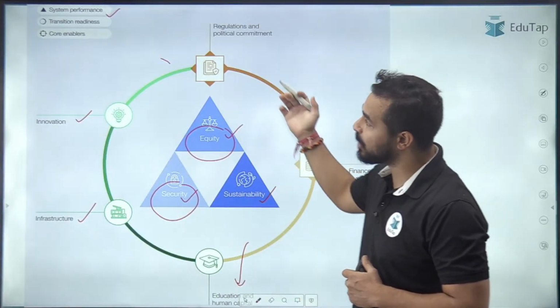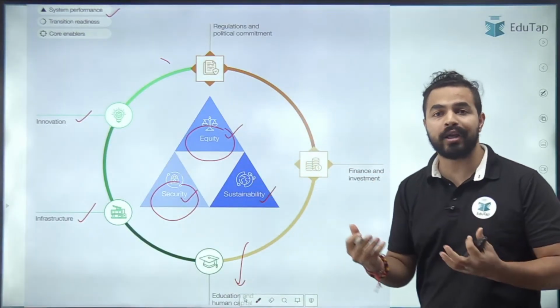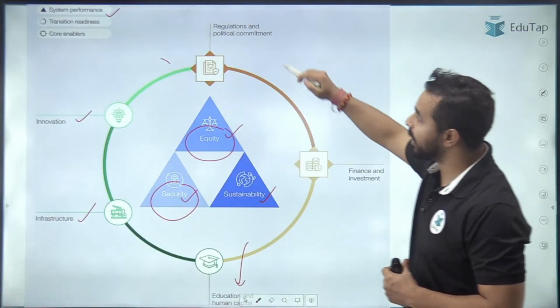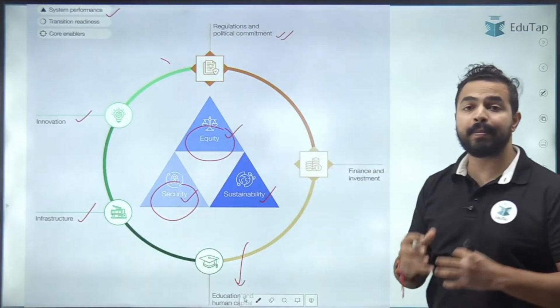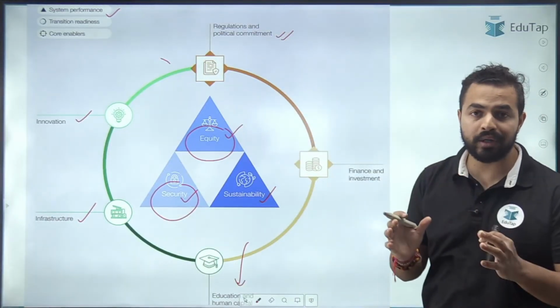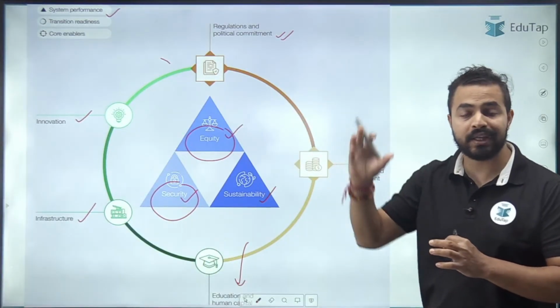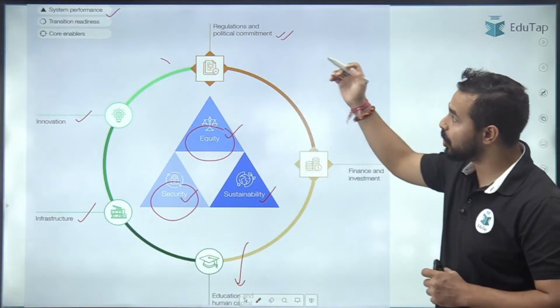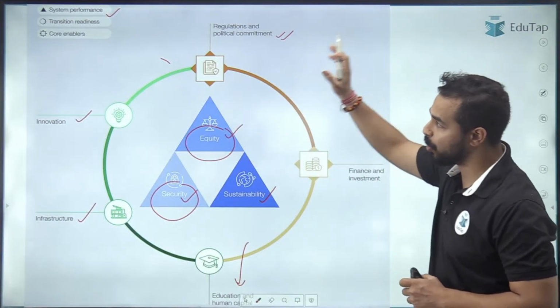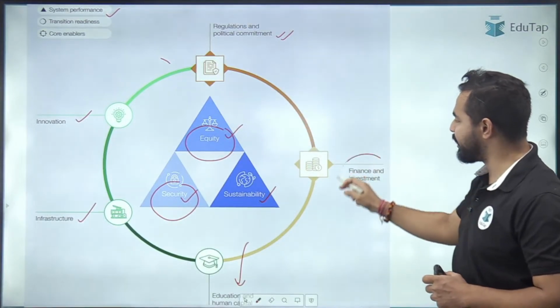And then we are having the core enabler, कि उसको enable कौन करेगा? It will be enabled by the regulations and the political commitment. अगर हमारी government does not want this transition, then this transition can never happen, right? And that is why government is the enabler. So the regulation, political commitment is the one, and the next one is the finance and investment.